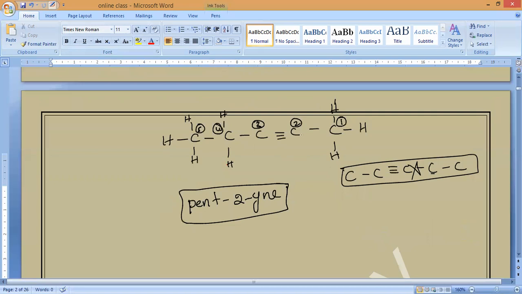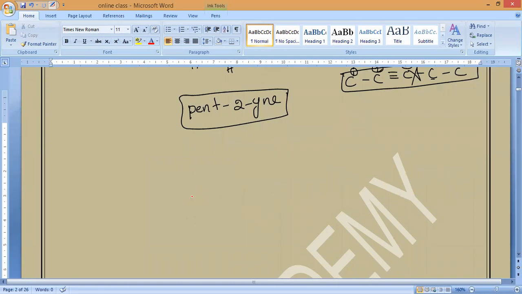So now if we modify it, again the same structure will come. By the time we name it like this: 1, 2, 3, 4, 5. Again similar, so that structure and this structure both are same. So it has another isomer. That isomer I will draw; you people need to make it. Now, how is the other isomer? Like this.